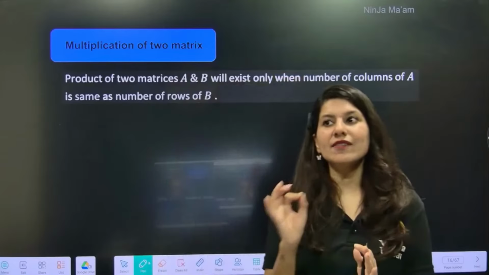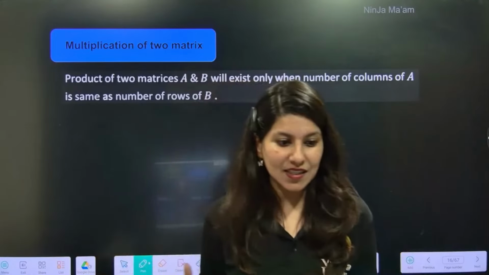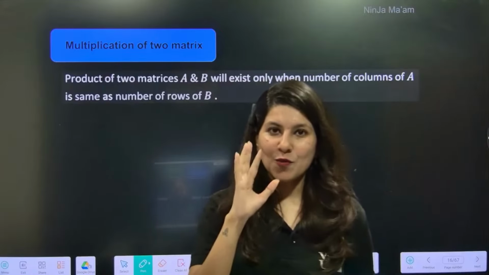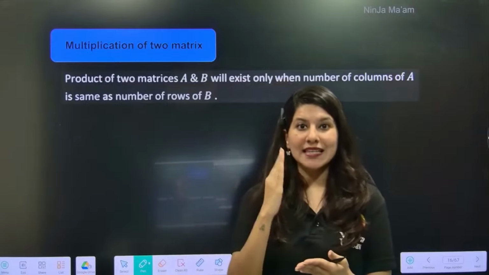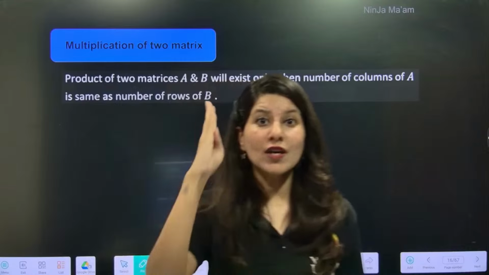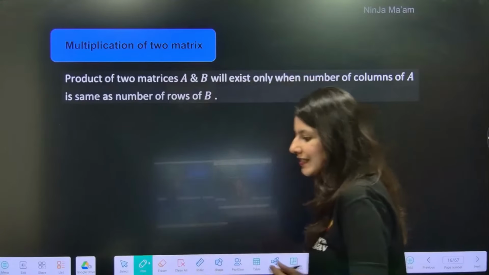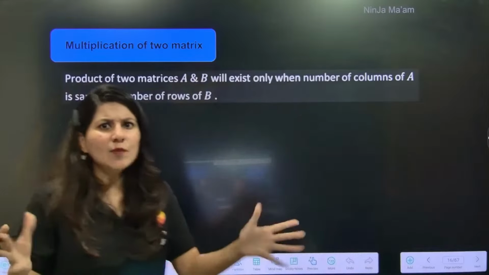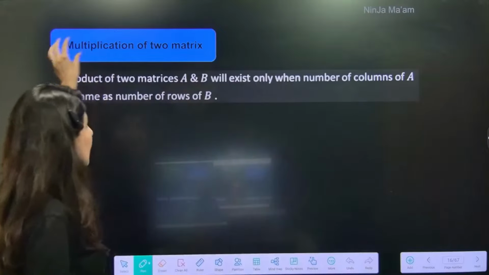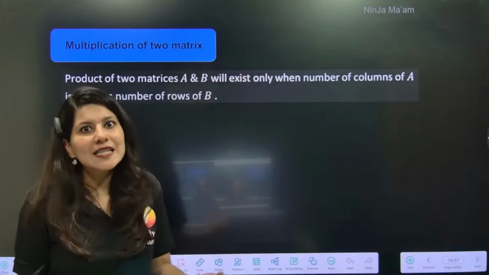In fact, the most difficult part and the most important part as far as NTA is concerned is how to multiply 2 matrices. So make sure that you understand this topic nicely, because this is something which will give you 4 marks in JEE Main 2026. First of all, understand that multiplication of 2 random matrices is not possible. Then ma'am, what's the condition?